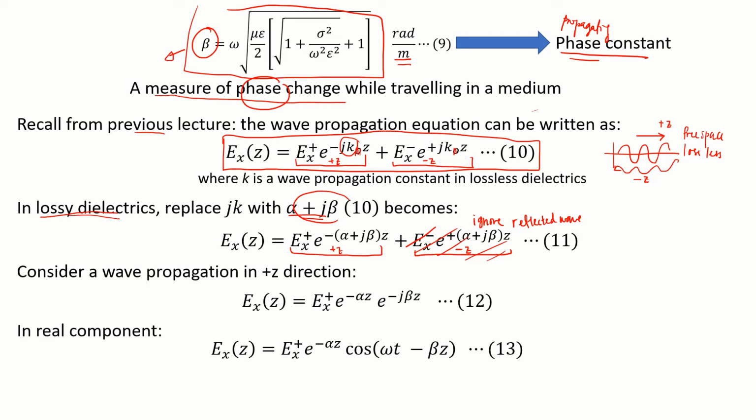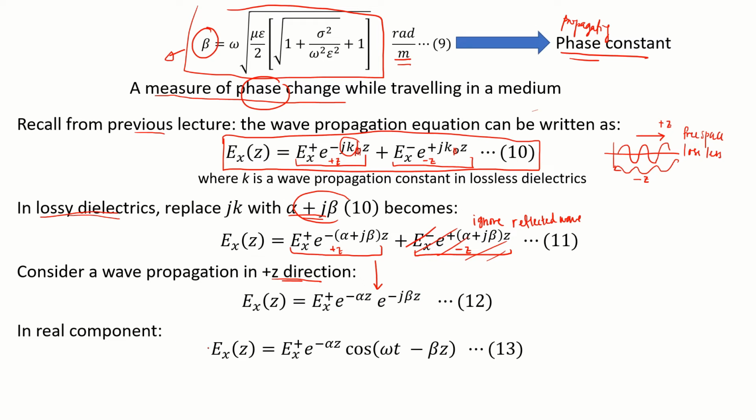So now consider a wave propagating in the positive z direction, ignoring the minus z direction. This equation can be written as such, where you expand the exponential component into the real component and the imaginary component.